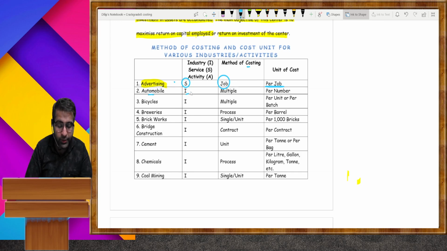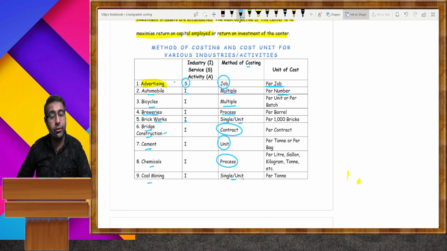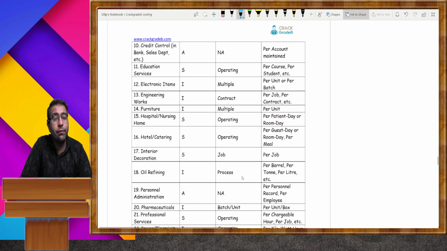Automobile is an industry. Automobiles like car, bus, scooter, different types of things, so there is multiple costing and per number. Same with the bicycle, multiple costing. Breweries is a part of a process. Different processes are there, so it is process costing. Brickwork is also an industry, single unit. Bridge is a part of contract costing. Cement, again single unit. Chemicals, again process. Coal mining, single unit. So there are examples of lots of types of industries.